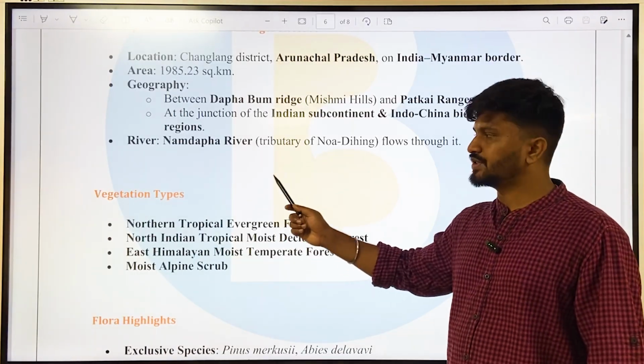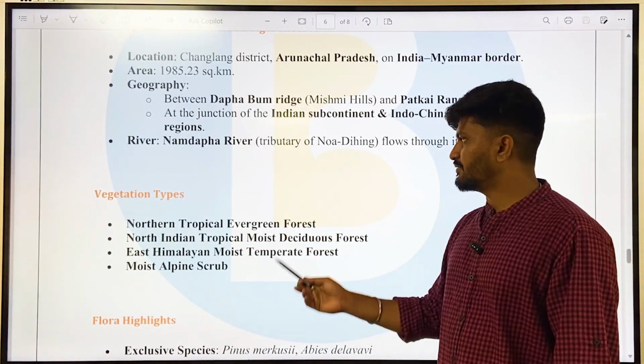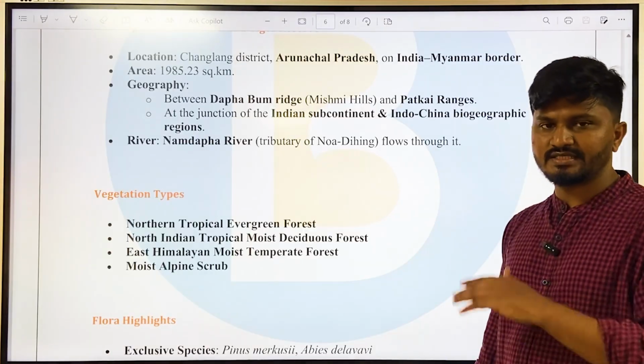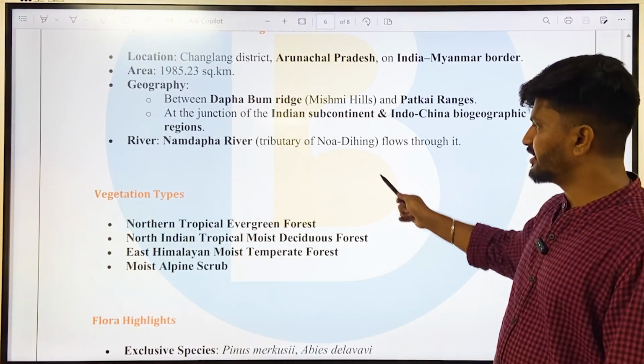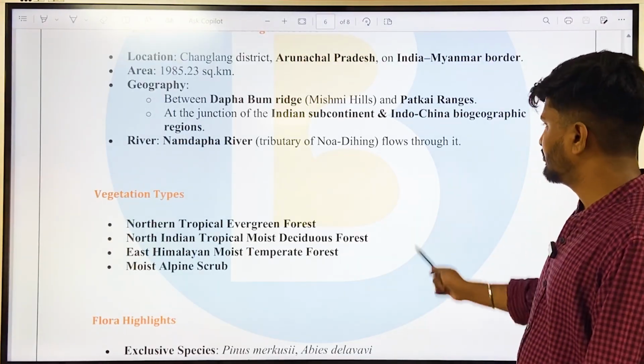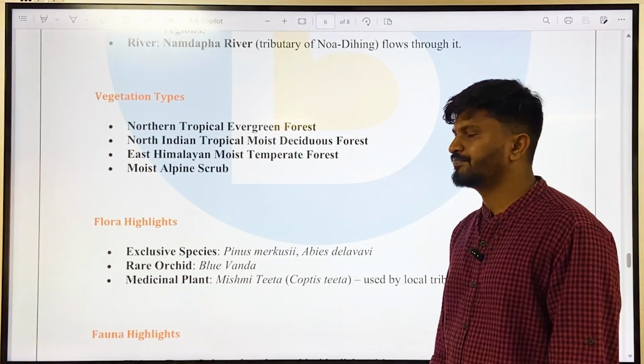A river which passes through is Namdapha River. Based on the river, name has been given as Namdapha River. It is a tributary of Noa-Dihing. Noa-Dihing is further a tributary of the Brahmaputra River. It flows through it. Then what are the vegetation types?